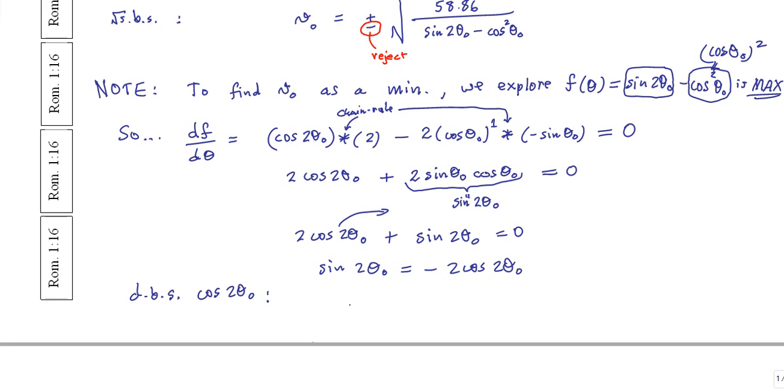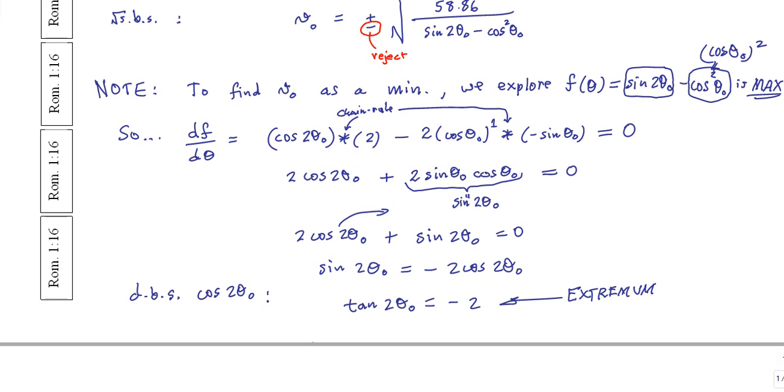And if I do that, I get tangent of the double angle on the left is equal to minus 2. And this is where we expect an extremum to be occurring. And I write extremum because I'm not so sure if it's really a max or a min. But I am anticipating an extremum to occur here.